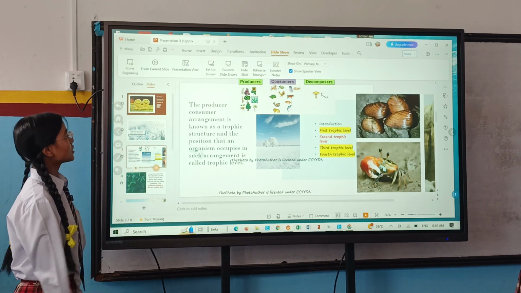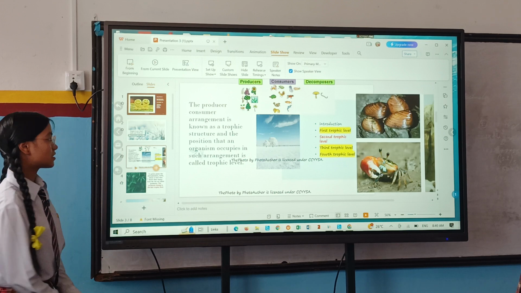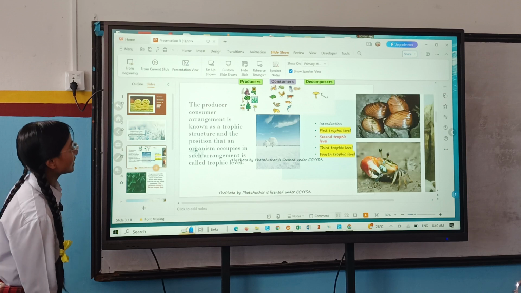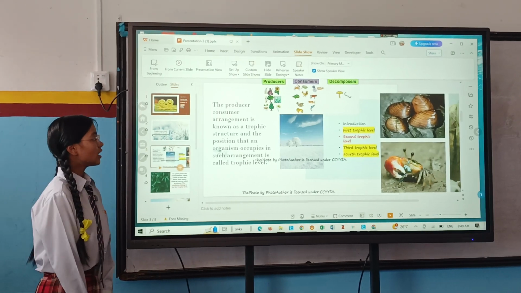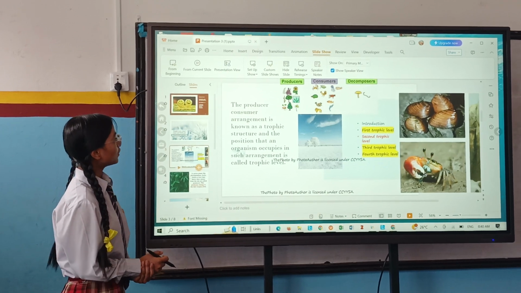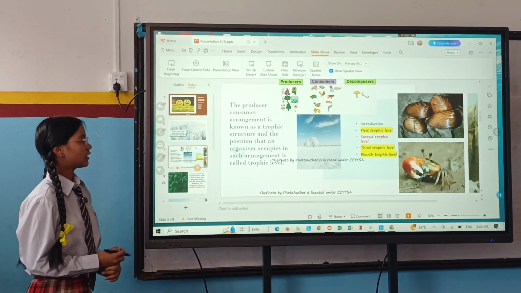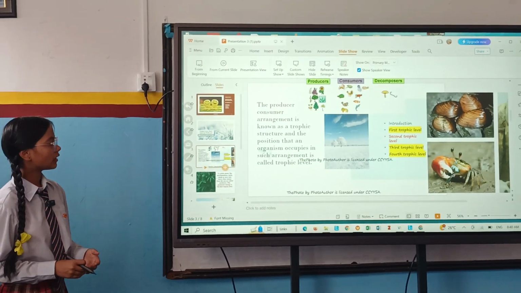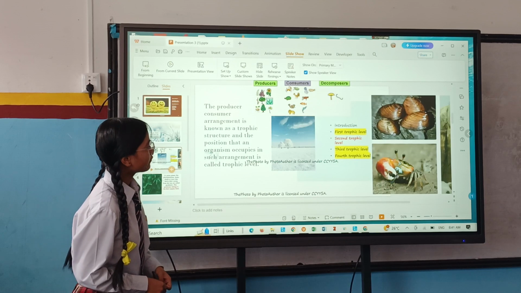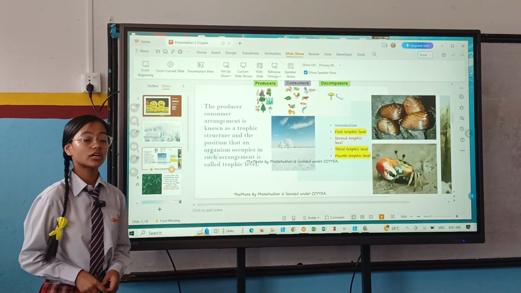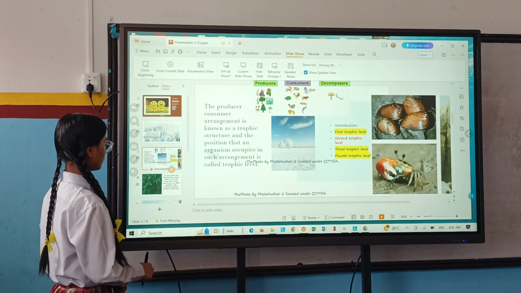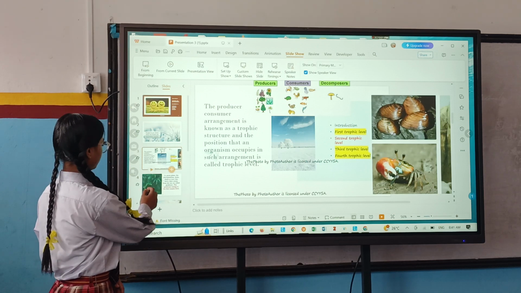The consumer arrangement is known as a trophic structure, and the position that an organism occupies in such arrangement is called trophic level. Trophic structure is the arrangement of producer and consumer, and their position in the system is called trophic level. And there are 4 kinds of trophic level. They are first trophic level, second trophic level, third trophic level, and fourth trophic level.